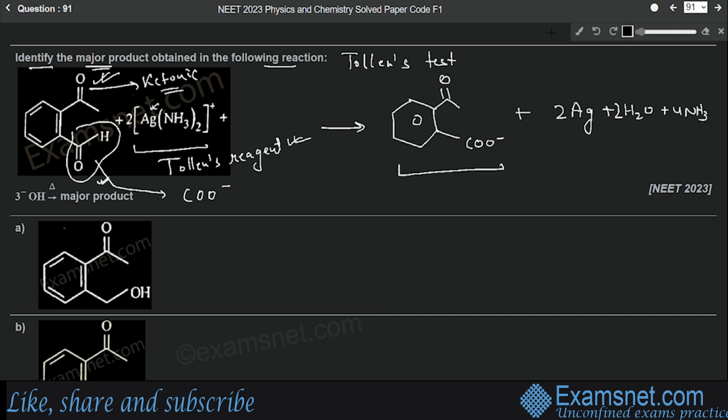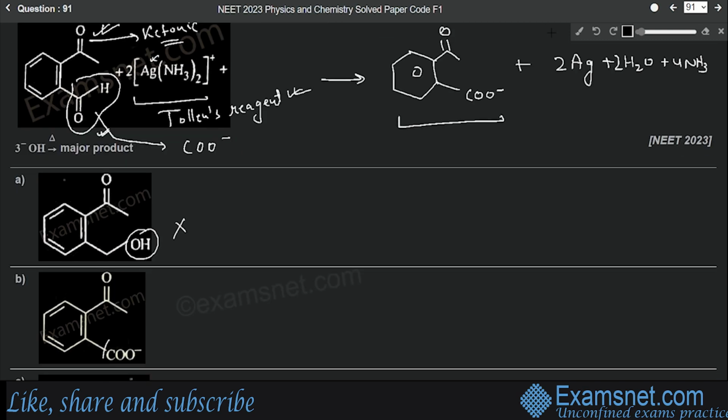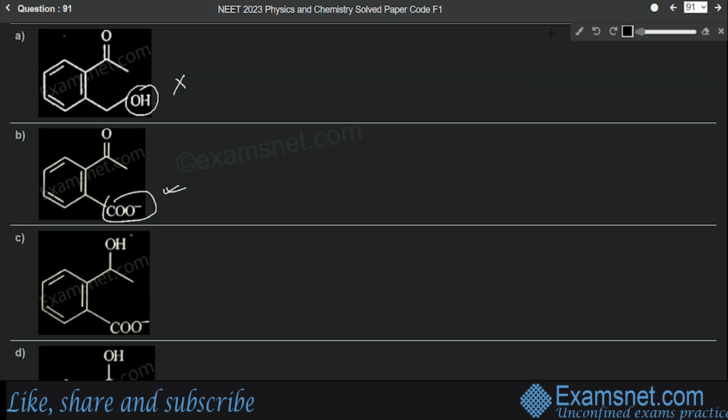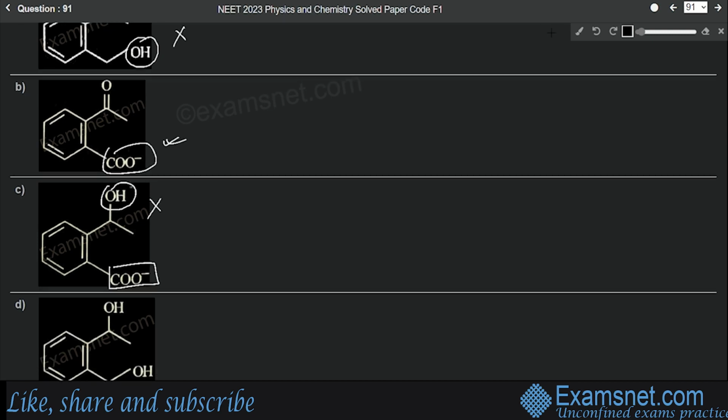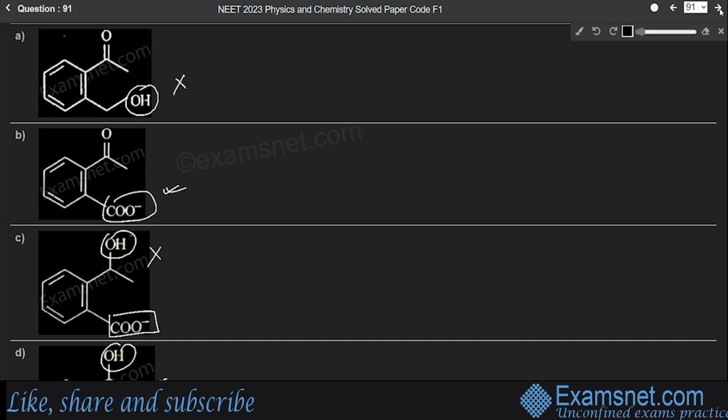So here if we see option A, here we have an OH group which is not correct. Okay, we should have a carboxylate ion. Now in second option we have a carboxylate ion. Yes, this is correct. Then in third option we have a carboxylate ion, but here the ketonic group has also changed to OH group, which is not correct because there should not be any change in the ketonic group. Okay, and in the last option again we have an OH here, so incorrect. Only option B is the correct answer.